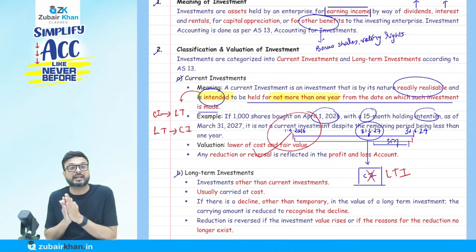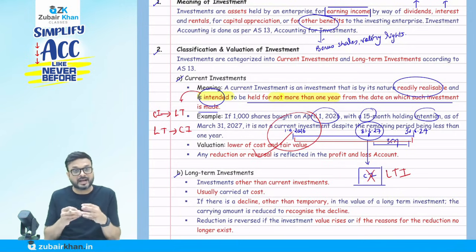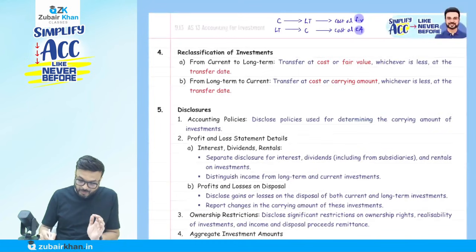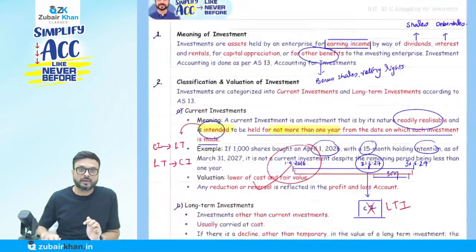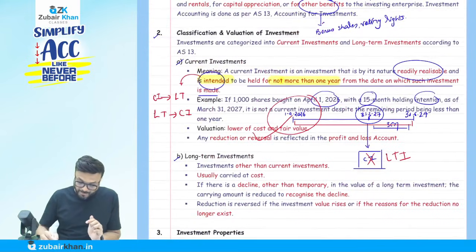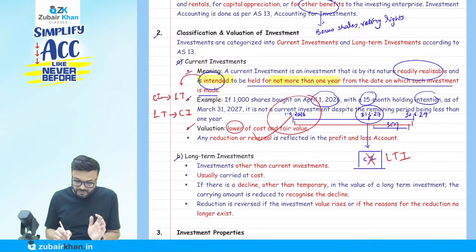So we call this reclassification, which is, I'm going to say, a favorite area of ICA. They ask questions on that. So we'll discuss the reclassification of investment. Very important area. Okay. Now, after this, they say that the valuation of the current investment we do at cost or fair value, whichever is lower. So cost or fair value, whichever is lower.